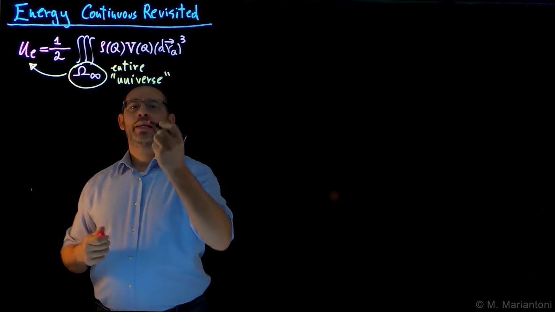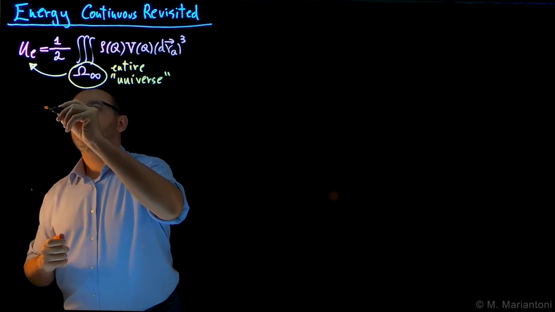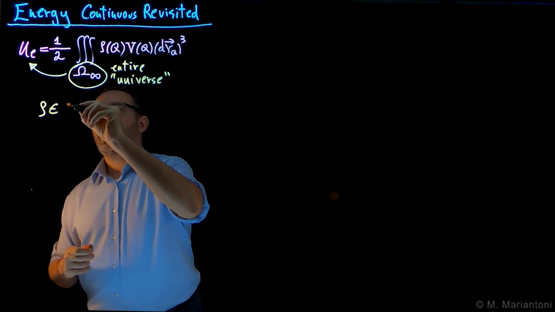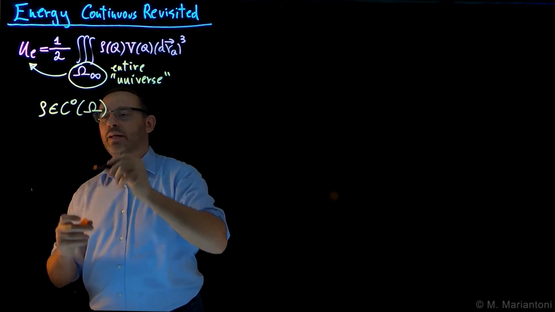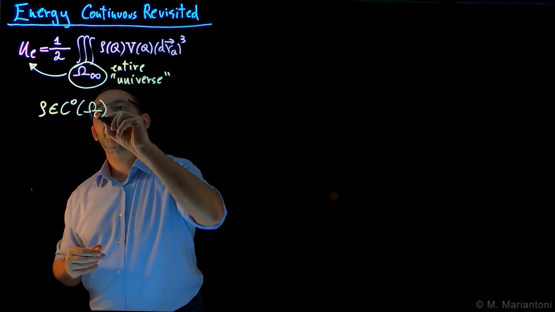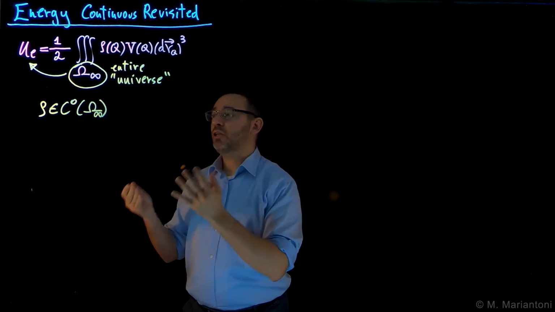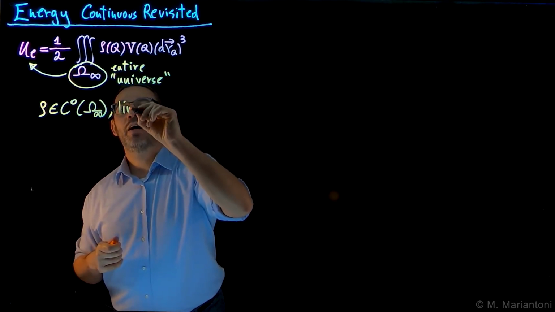So in this case, let us hypothesize, as always, that rho is a continuous function in the entire region capital Omega infinite, in the entire universe. So the volumetric charge density rho is a continuous function and is also a limited function.